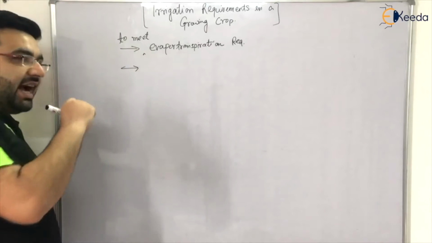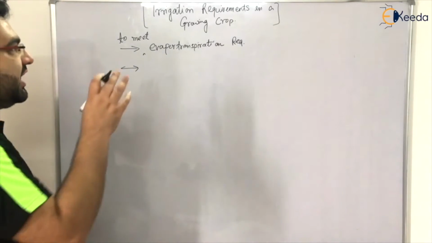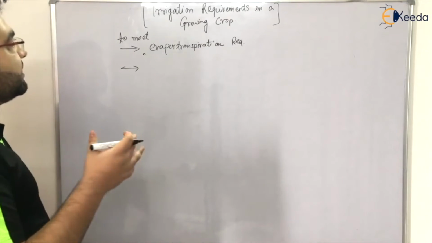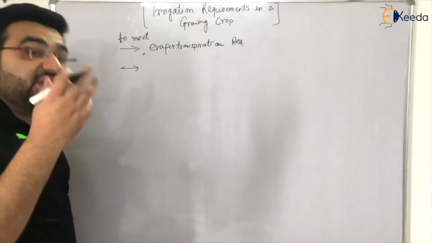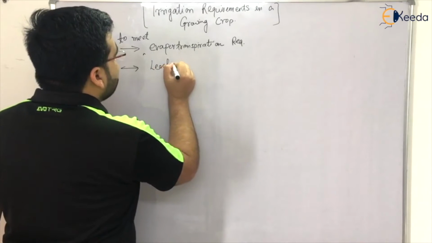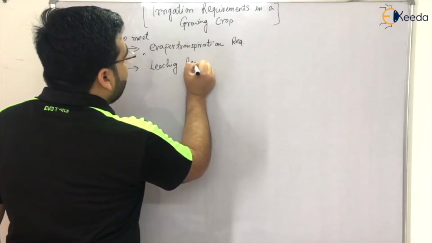The second thing is that irrigation water should also be sufficient to meet the leaching requirement also.